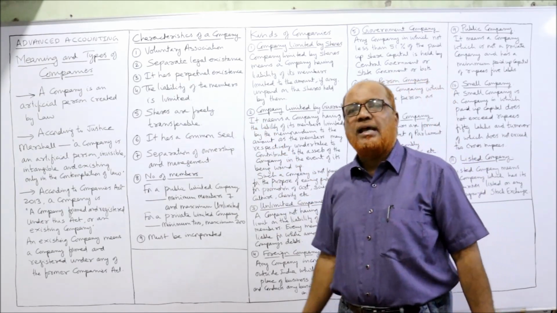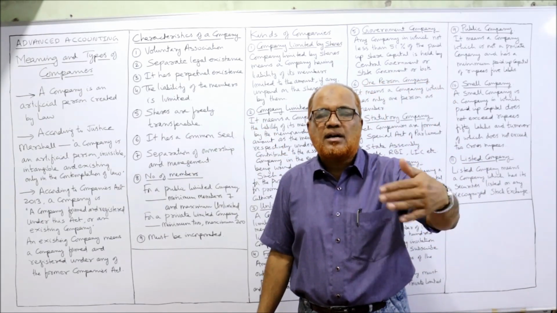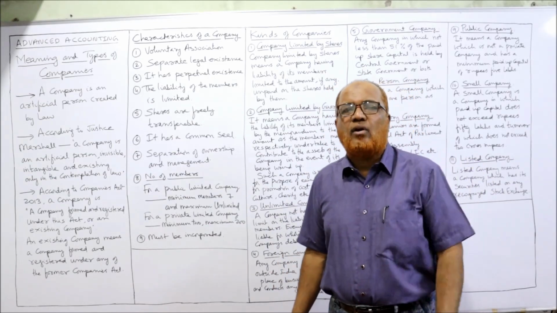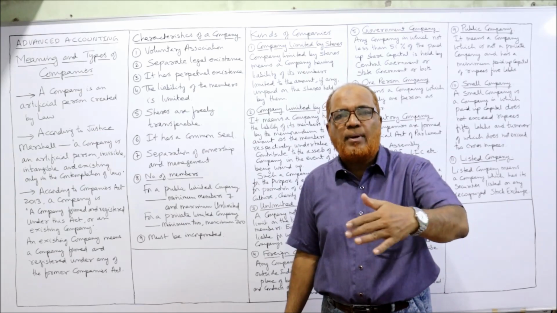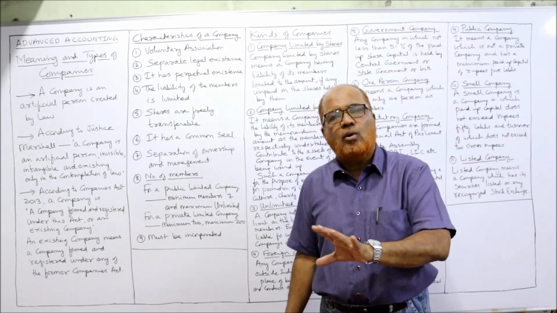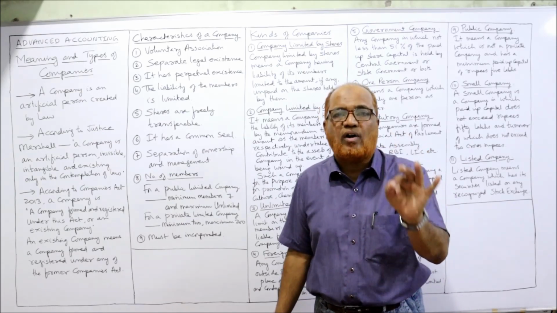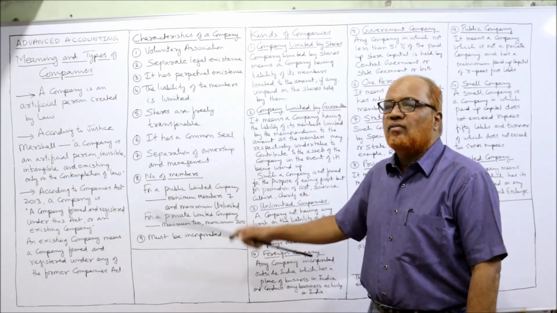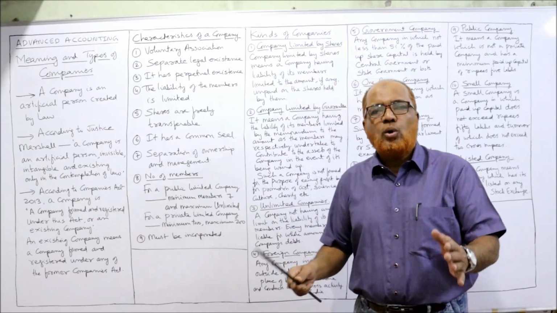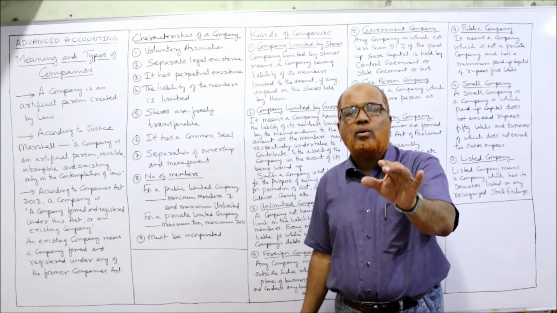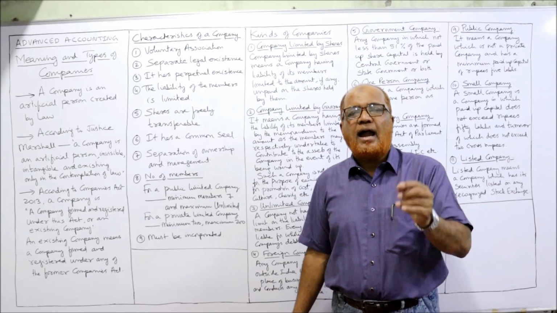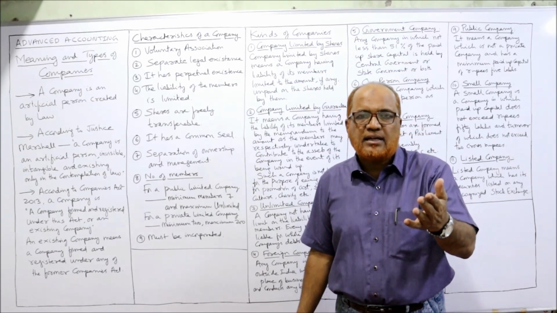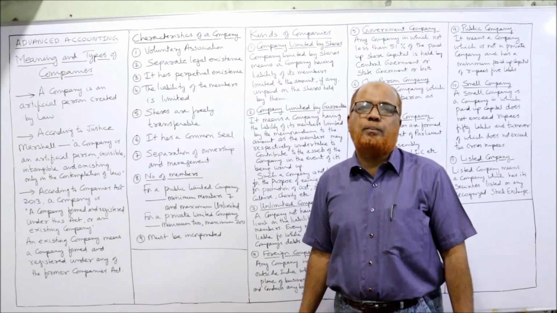It has a perpetual existence. Perpetual means continuous. That means the life of the company does not depend on the life of the members. The members may come and go, but the company will go on forever until and unless it is wound up. So it has continuous existence. The liability of the member is limited. The shareholder's liability is limited to the amount invested in the business, and any amount due on their shares. More than that, they are not personally liable to pay.